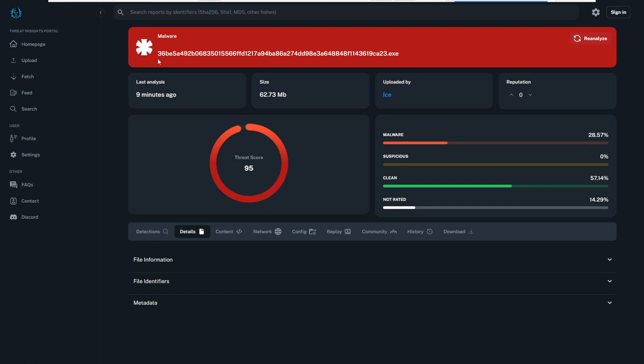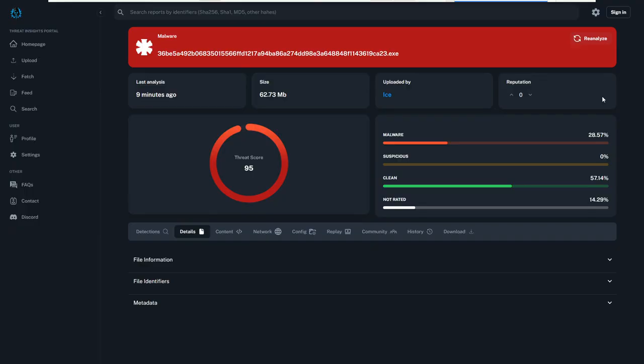So the malware name is just a random string.exe. Last analyzed 9 minutes ago by yours truly. Size is 62.73 megabytes, uploaded by me with a reputation of 0 because I forgot to rate it.